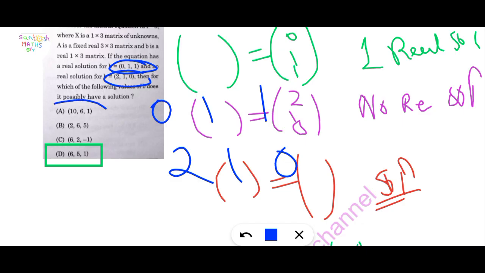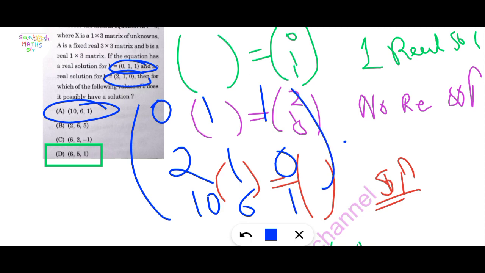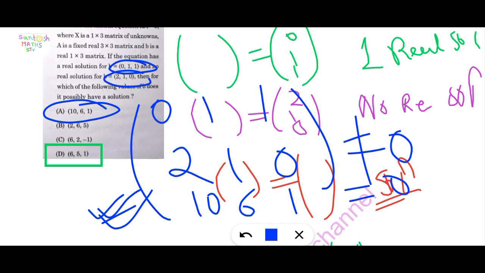If I take option A, put this value here: (10, 6, 1). Find its determinant. If the determinant is non-zero, then it has a solution, that is, it possibly has a solution. If the determinant is equal to 0, then it has no solution.